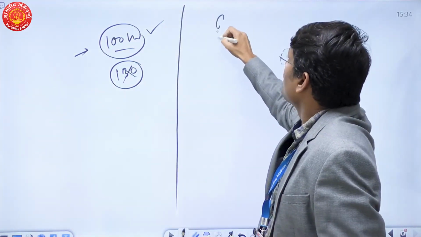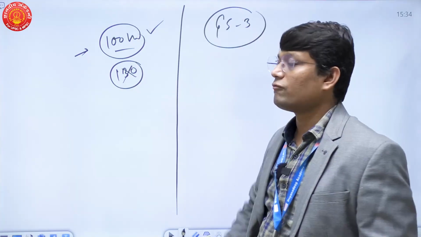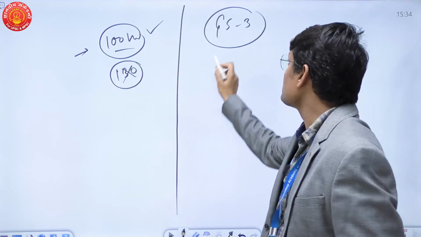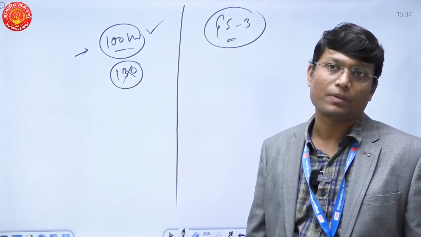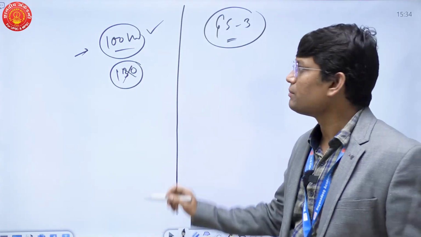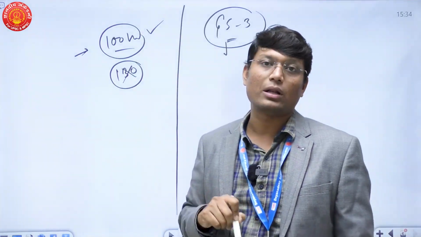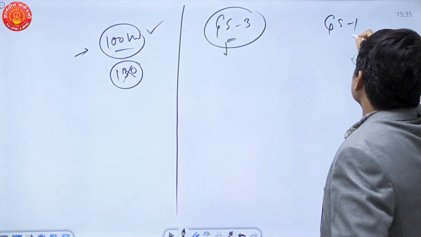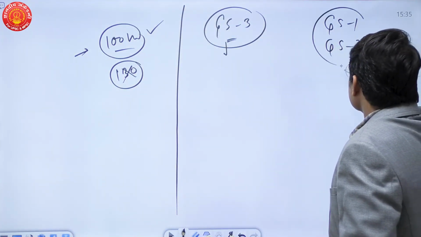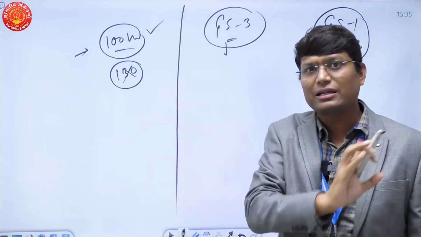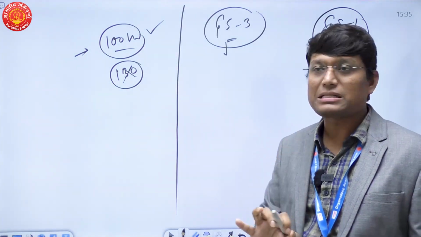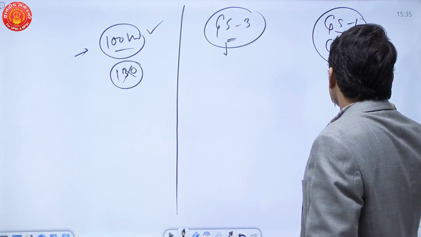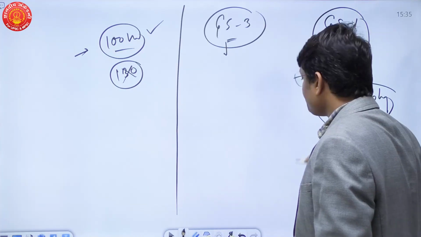And that is the reason also. If you look at the marks of GS paper 3 for the last few years, amongst all 4 papers, GS3 has been the bottleneck these days. Why is GS3 the bottleneck these days? Because people are not preparing it well. I'll tell you who has been scoring the best. Look at the data. Who has scored best in GS1 and GS3? It will be the candidate who is from geography optional.